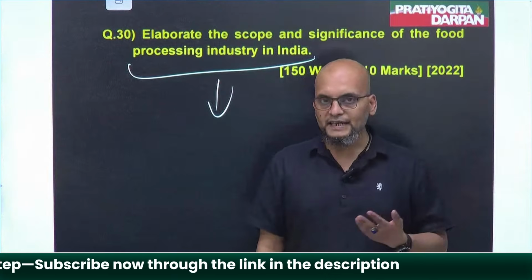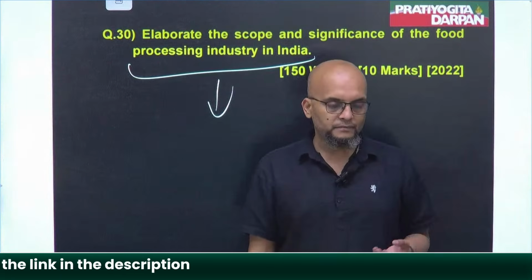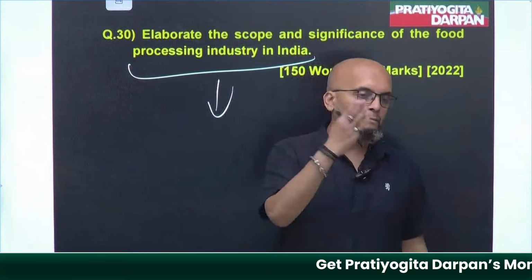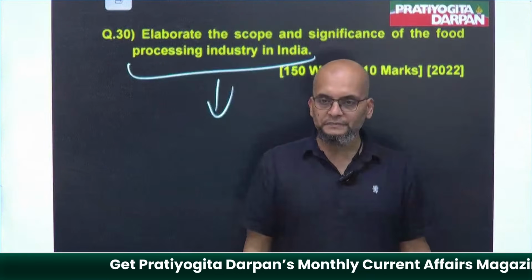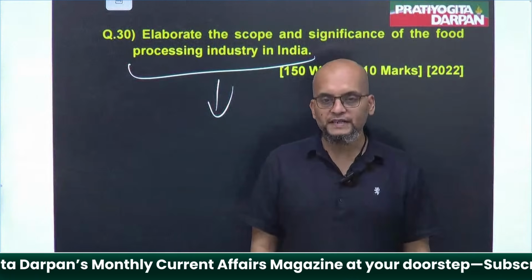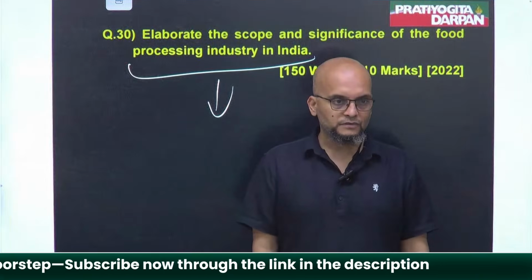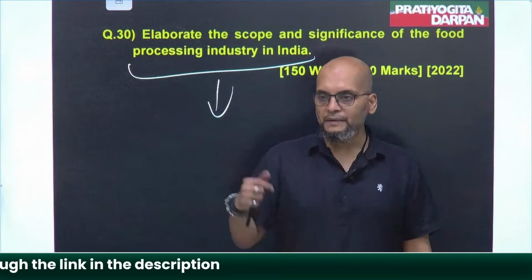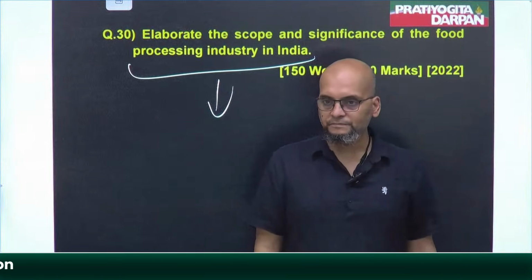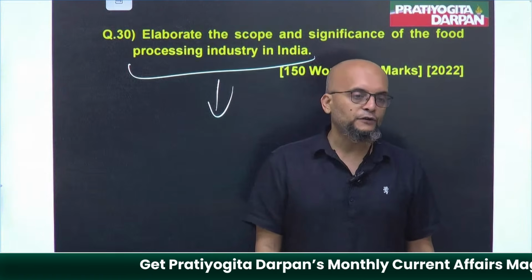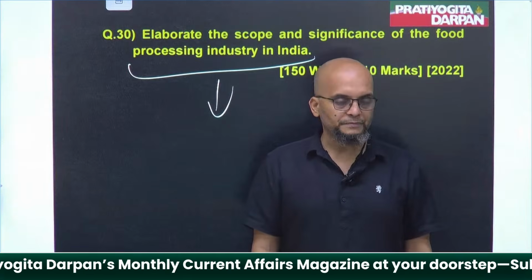The jam that you apply on your bread is the product of the food processing industry. The butter, Amul butter, part of the food processing industry. Cheese, curd, flavored milks, jellies, so many products nowadays are part of the food processing industry.